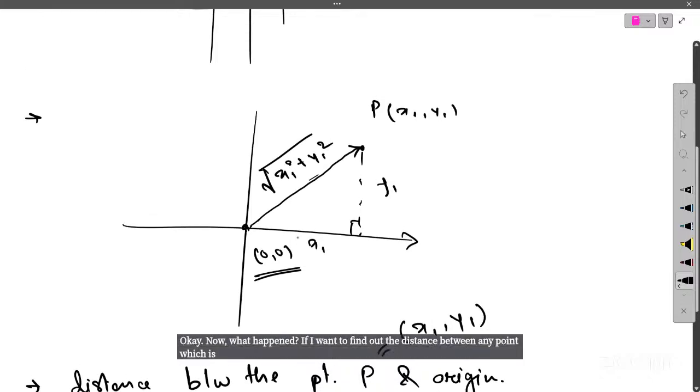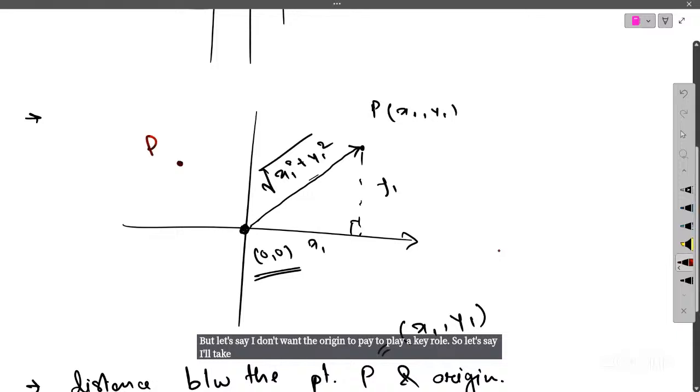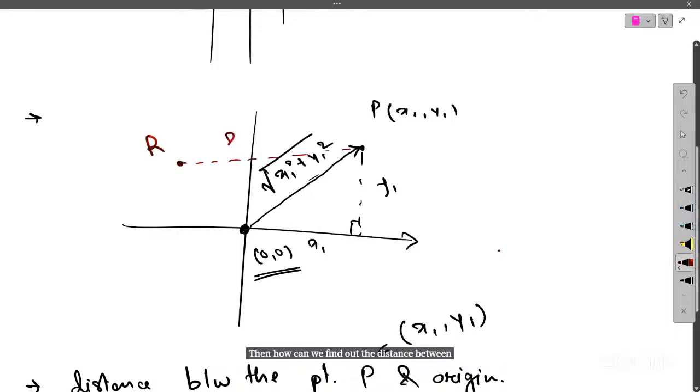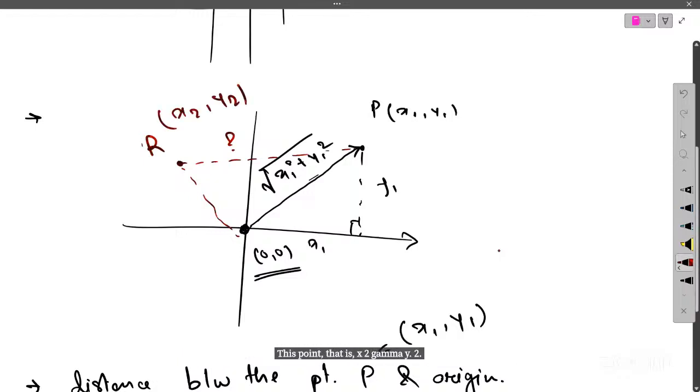I mean, here I am fixing the origin and then I am calculating the distance of any point. But let's say I don't want the origin to play a key role there. So let's say I'll take another point, name it to be R. Then how can we find out the distance between P and R? So what is the distance? Again, we use the right angle triangle rule, and you can easily find out, using some calculation, that if the coordinate of this point R is x2, y2, then the distance between these 2 points is nothing but,